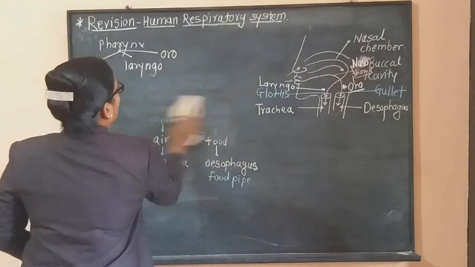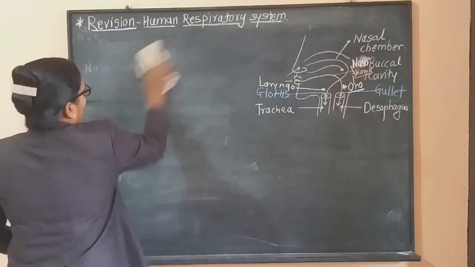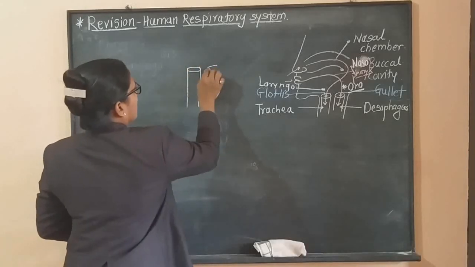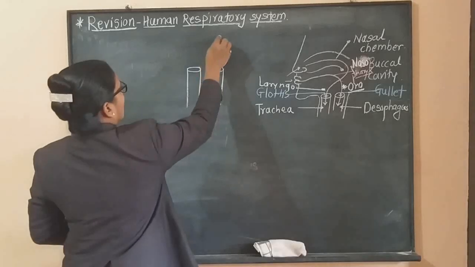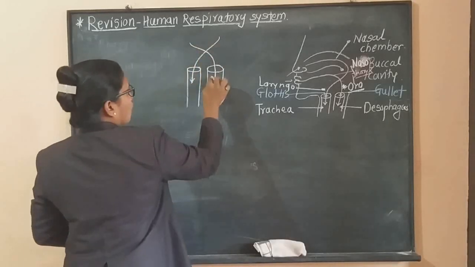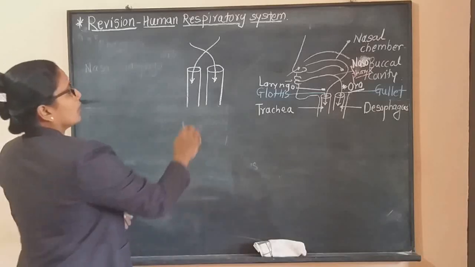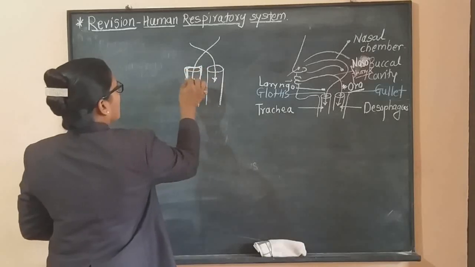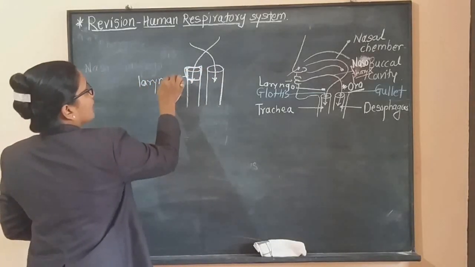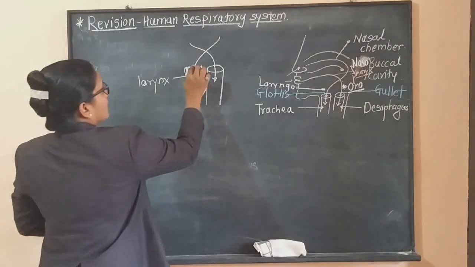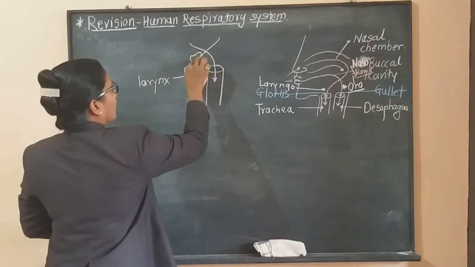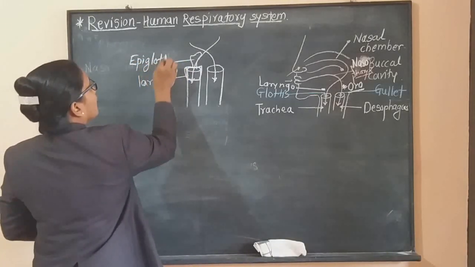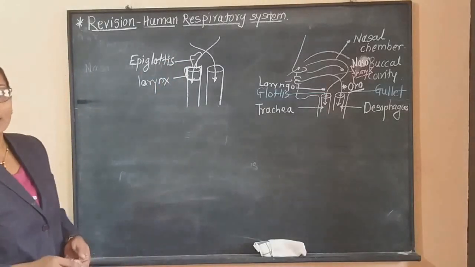cartilaginous flap-like structure. See here, when we observe these tubes, this is the trachea, this is the esophagus. Air goes in this direction, food goes in this direction. Now, the uppermost area of this trachea is covered by a structure called the larynx. And this larynx is anteriorly covered by a cartilaginous flap. This flap is called the epiglottis.